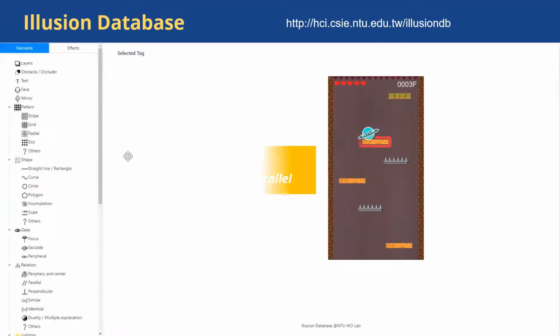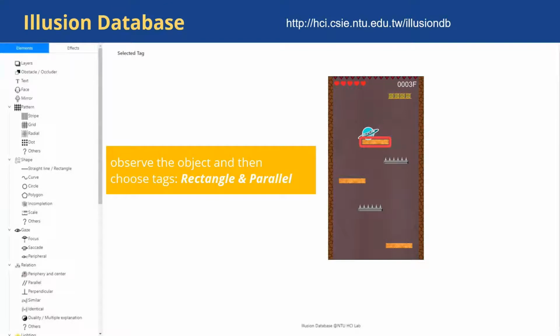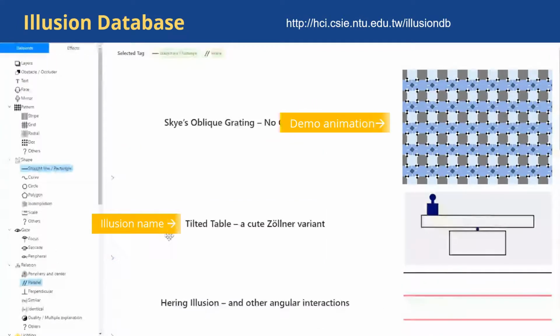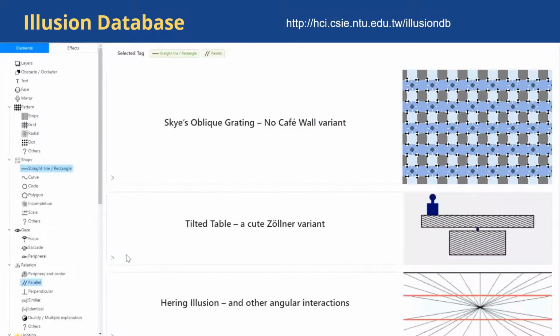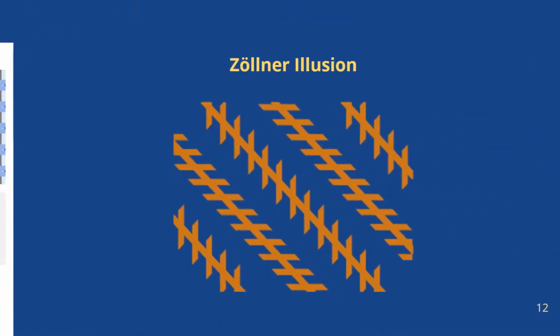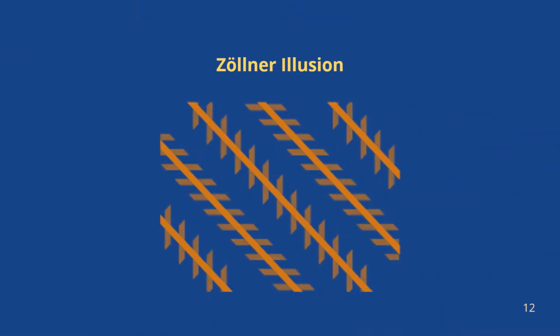In this example, we search related illusions from visual elements. Let's observe the standing platform. It is rectangular and parallel to each other, so how about we choose the tags rectangle and parallel? Our database then returns a list of related illusions. Each contains a short animation and its name. We can click the illusion for more info, such as a short description and related tags. In this example, we pick the Zöllner illusion. The Zöllner illusion makes parallel lines seem askew.